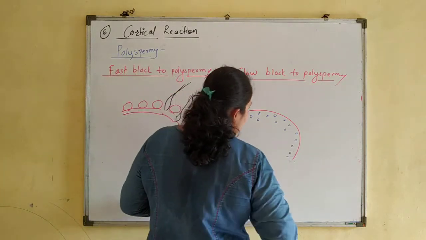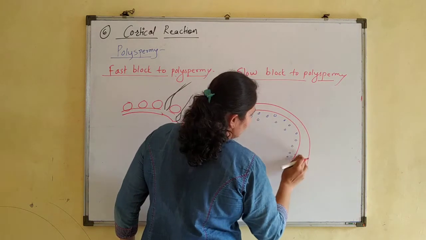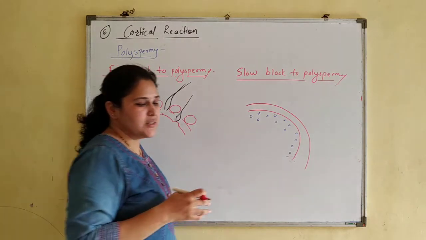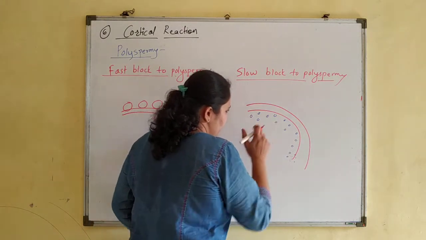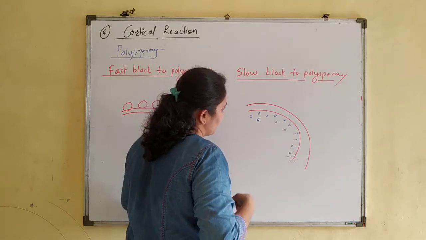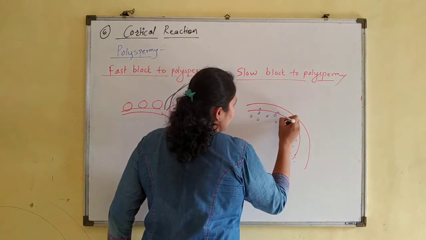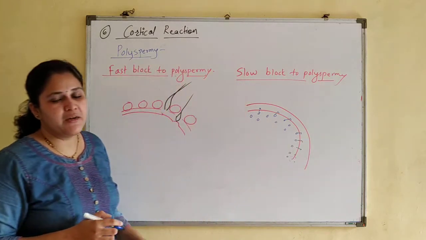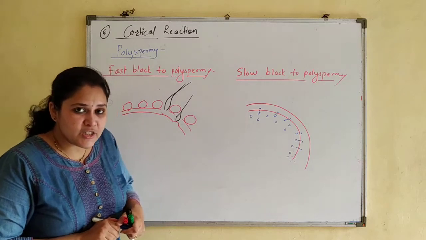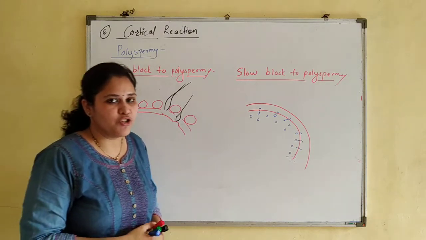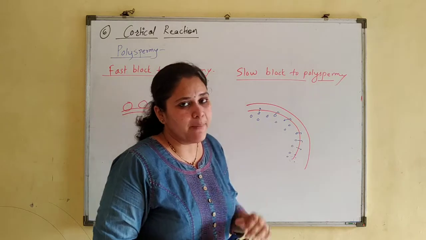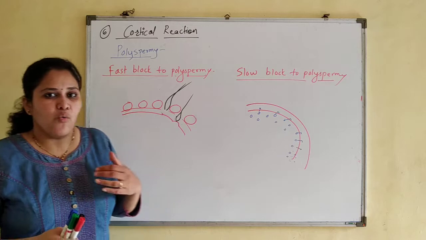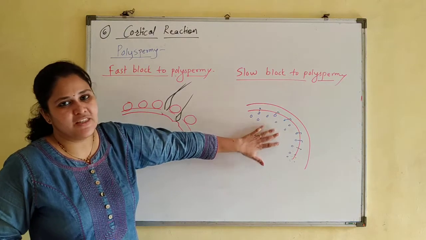Now outside this oolemma, there is the perivitelline space. Once they get arranged beneath the oolemma, they release their content into the perivitelline space. This blocks the polyspermy. It causes structural changes in the zona pellucida. Thus, it prevents the entry of another sperm once one sperm has entered the secondary oocyte.